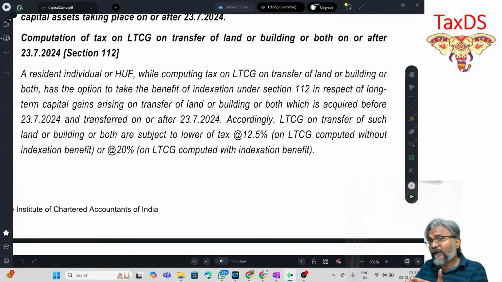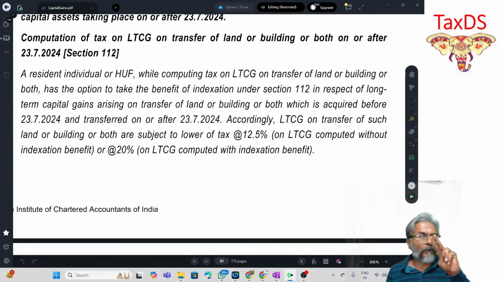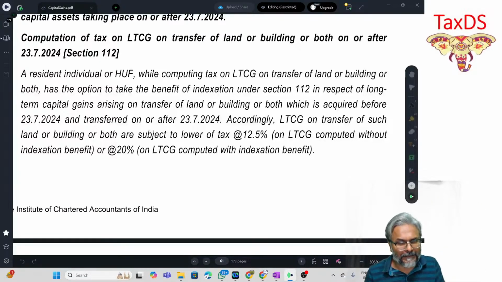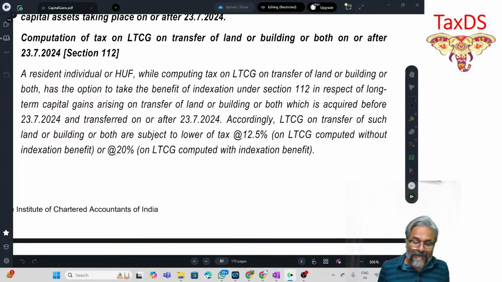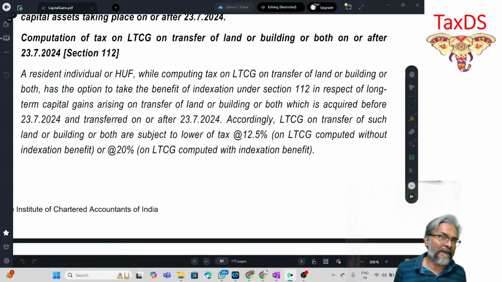But when you calculate the tax liability, at that point of time, you will work out both the alternatives and see whichever is beneficial, you will go with that. Students, the hint to my question was already given to you. Either you could have read the first line, which is very explicit, or there is one more hint on the basis of which you could have answered my question. What is that hint?